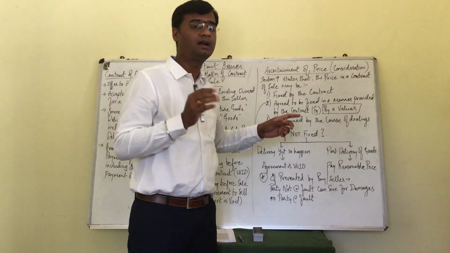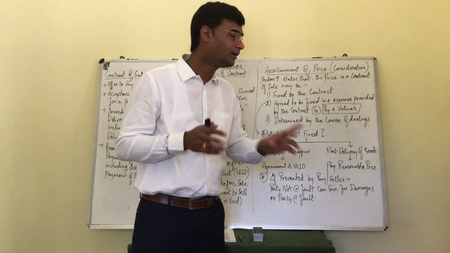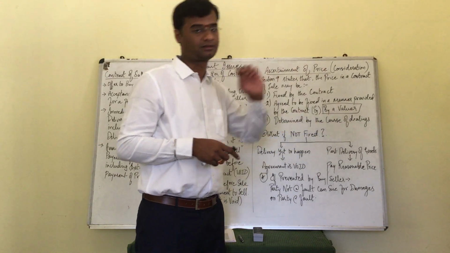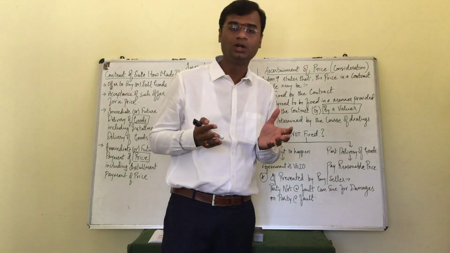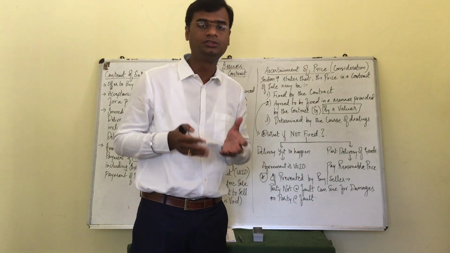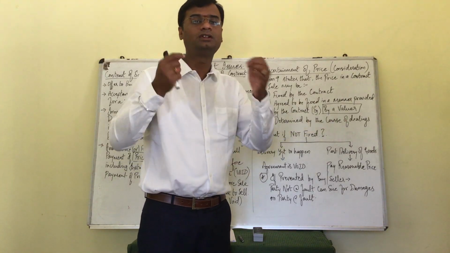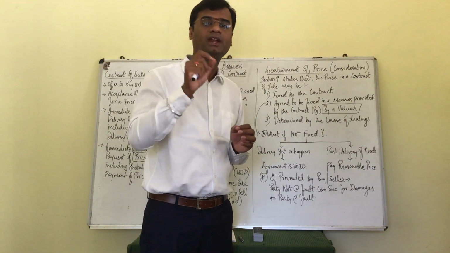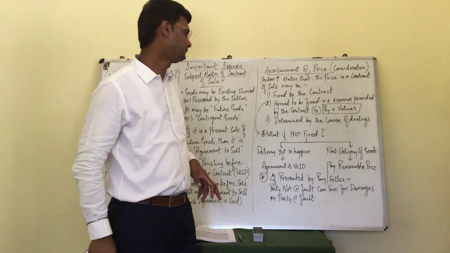Example: A, a buyer, and B, a seller, have agreed to fix the price by a third party called a valuer. Quite possible, where A and B are not clear about what is the value of the goods or the price of the goods, they can take the help of a valuer and put such a clause in the agreement that the price is to be fixed by a valuer. Such contracts are definitely valid.